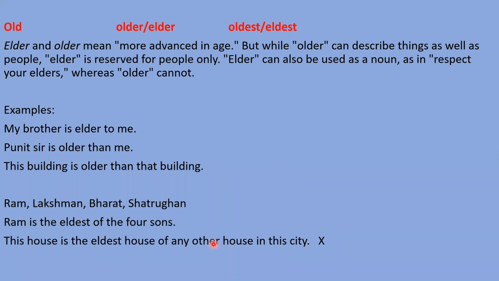Instead, I need to say that this house is the oldest house of any other house in this city, meaning this house is older than any other house in the city. So I need to use oldest because I'm talking about any house, any place.